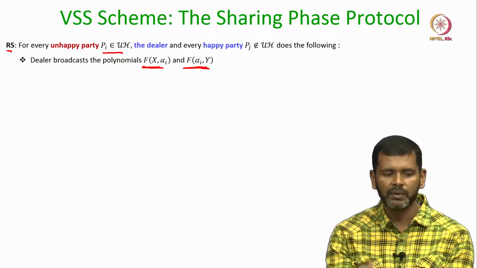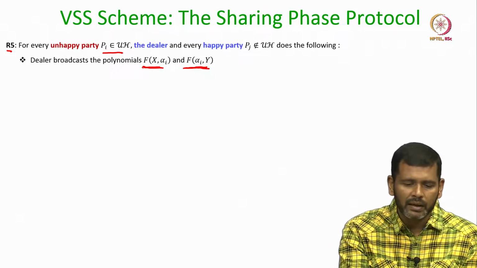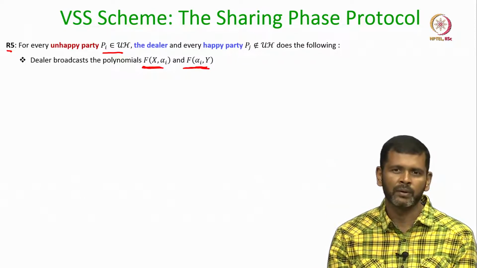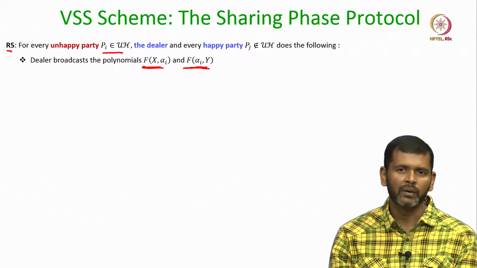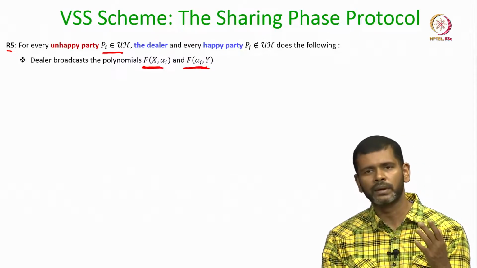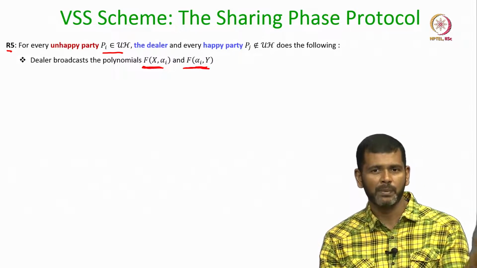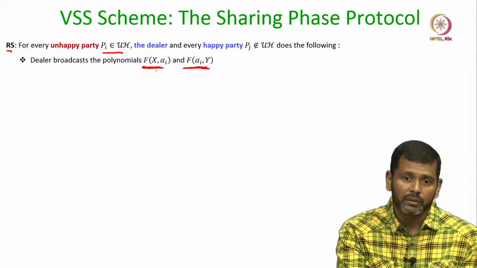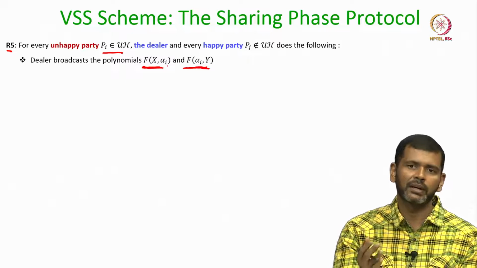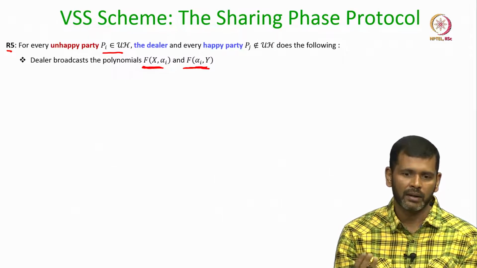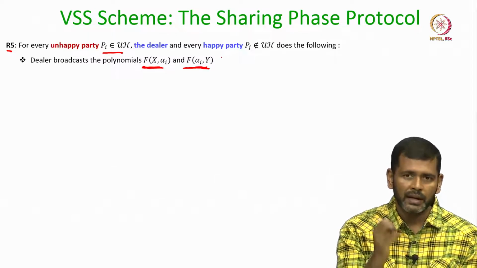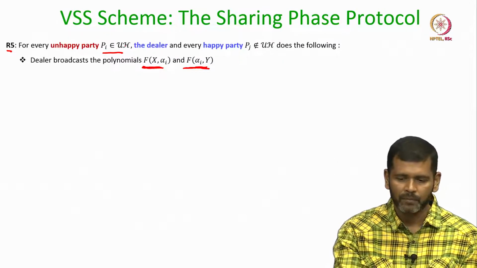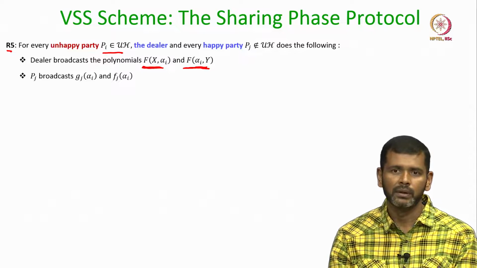What the dealer may simply do is, for every unhappy party, broadcast an arbitrary row and column polynomial, which is now not consistent with the row and column polynomials of the happy parties. That could be possible. So, to enforce that even a potentially corrupt dealer broadcasts the correct row and column polynomials for every unhappy party, the happy parties have to do something.